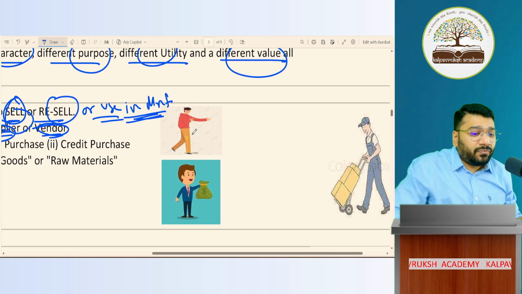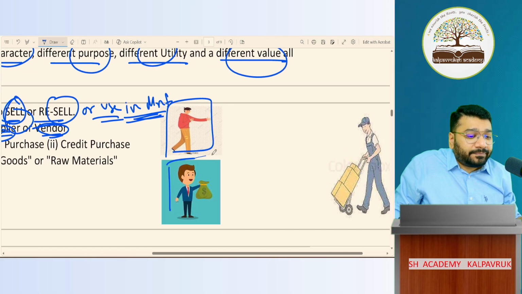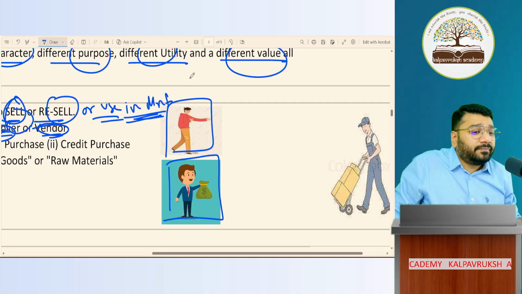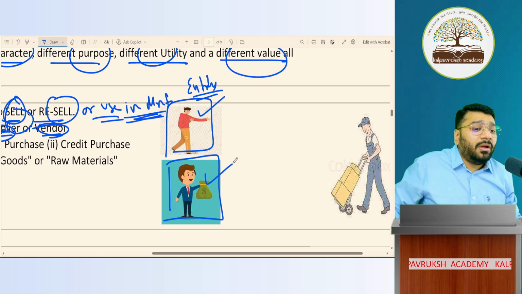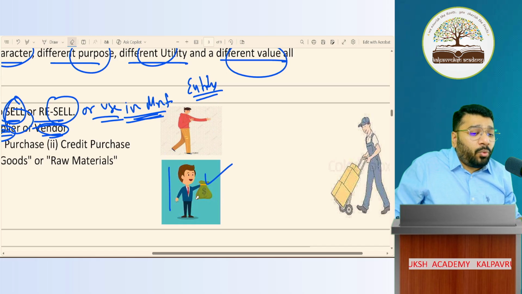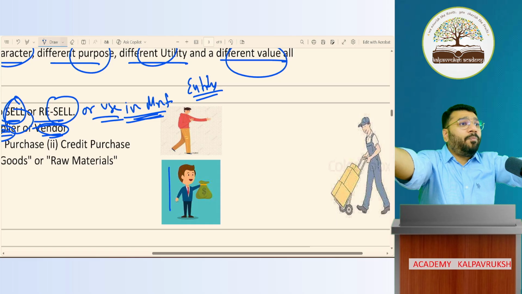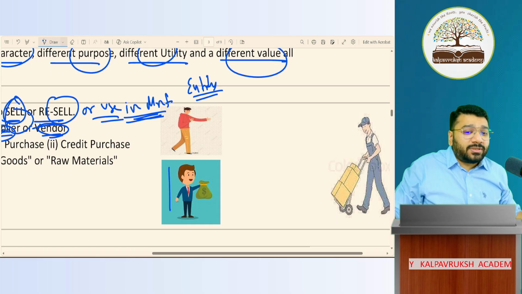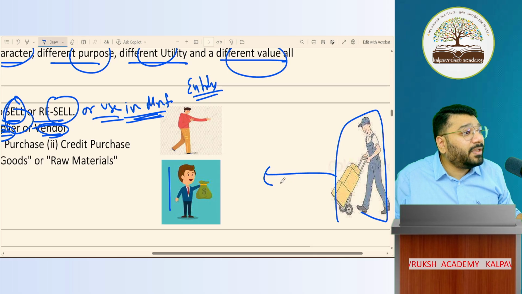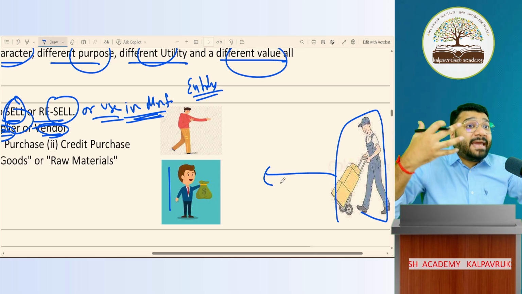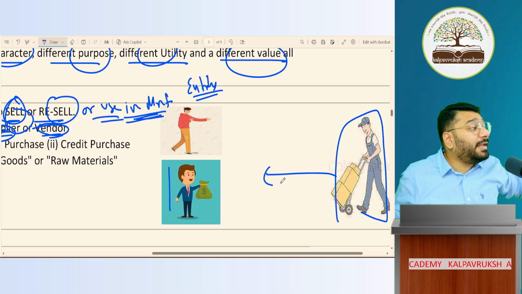For example, who are these two people? This is one business entity, another business entity. Yes or no? So what are these two people doing? They have opened their arms. Why? To get the goods. If you see, one gentleman is bringing the goods towards the entity, means what? We are buying the goods. So this is called purchase.